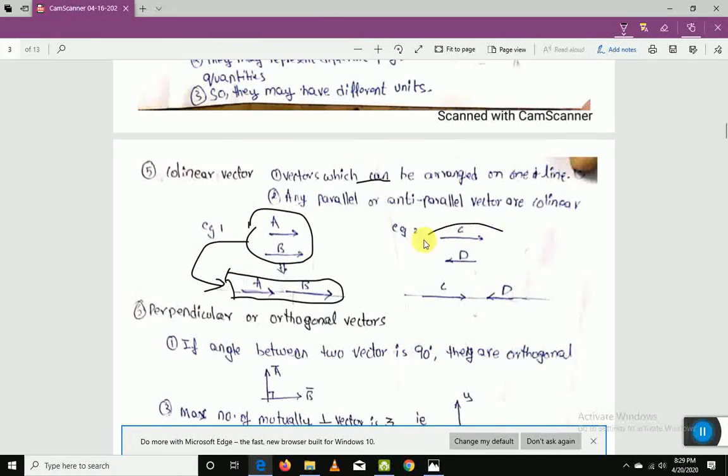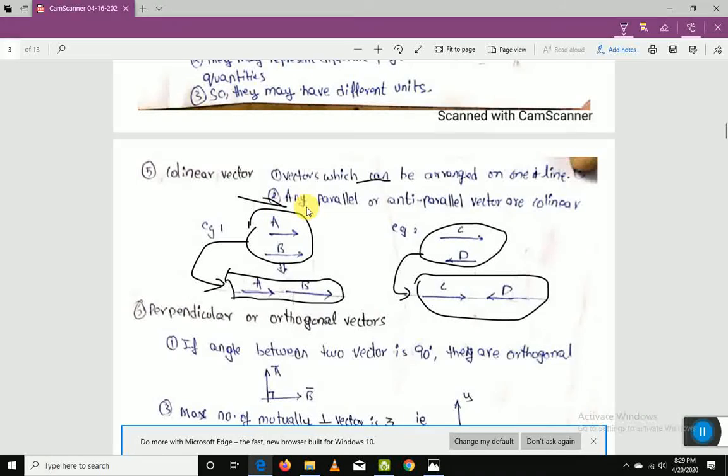And here also we can see another interesting thing. These two vectors also can be arranged here. I didn't change the direction, isn't it? The C is towards this side and B is towards this side, and I didn't even change the magnitude, isn't it? Based on this example, point number 2 arises.